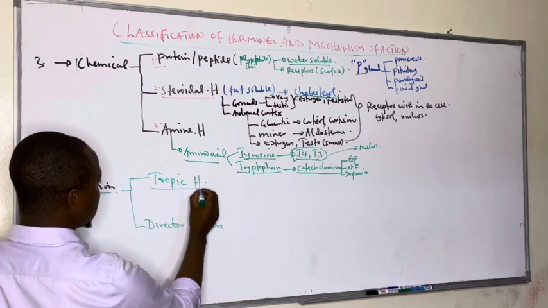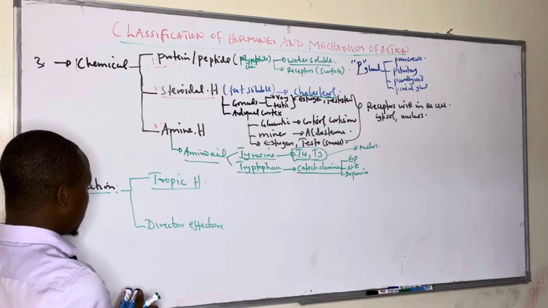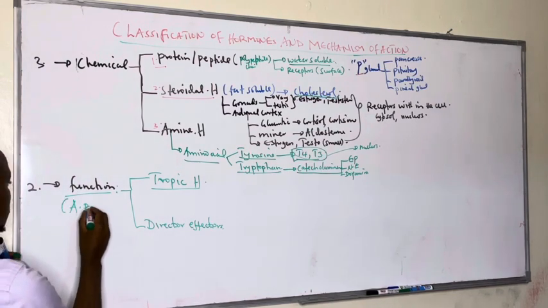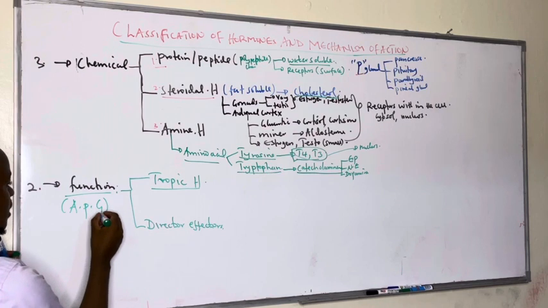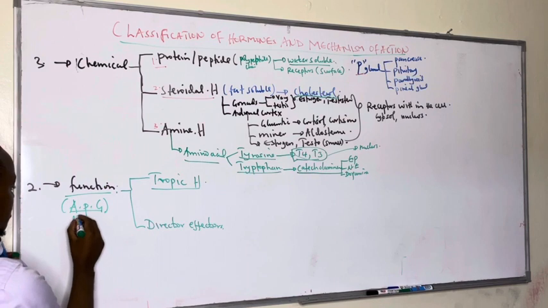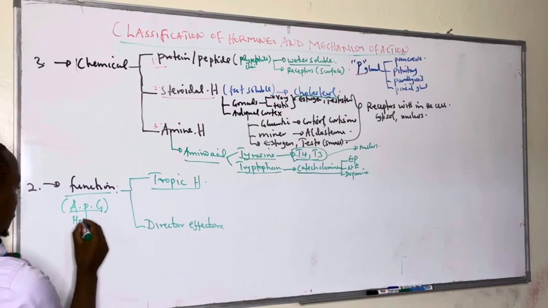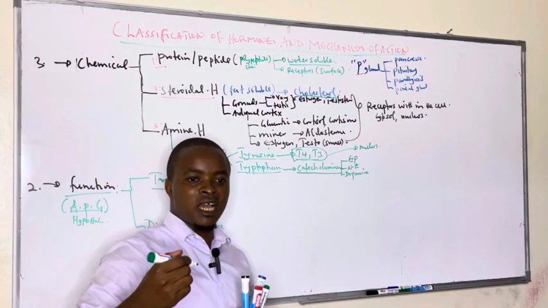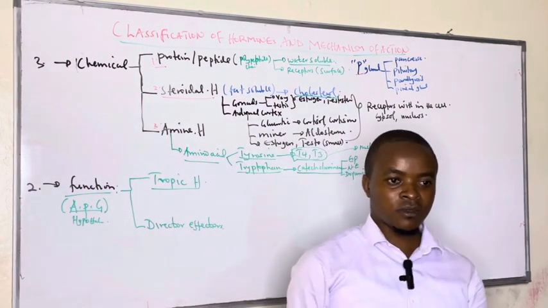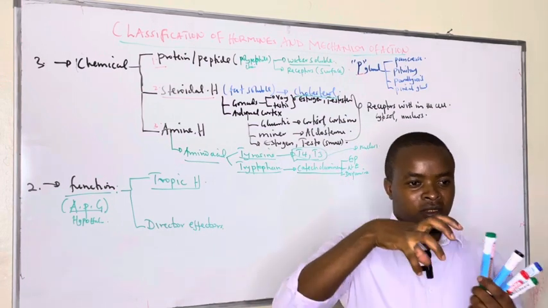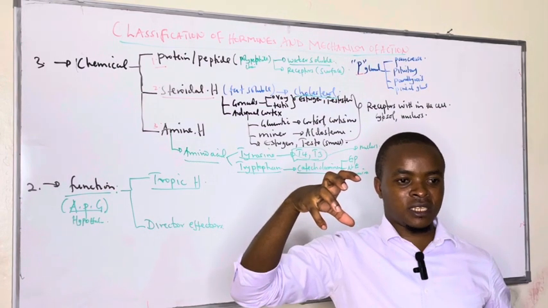And tropic hormones, this one refers to hormones of the anterior pituitary gland. Now, these hormones of the anterior pituitary gland and sometimes the hypothalamus have the ability to cause hyperplasia of the cells they are triggering. Whenever they are overproduced, they cause an increase in the size of the target site.